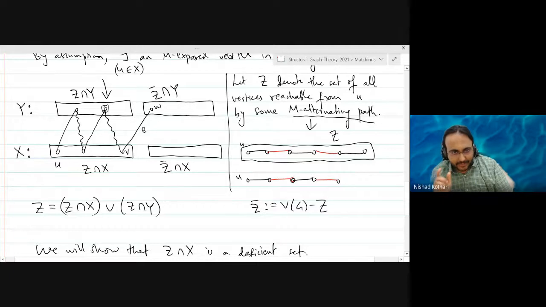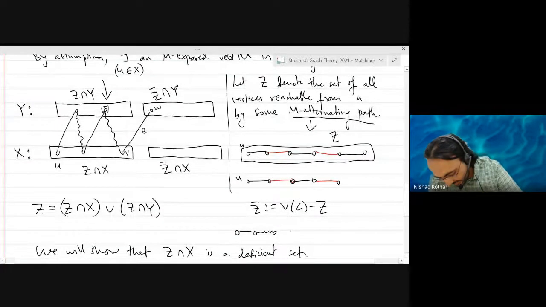If you take an alternating path which ends at a matching edge, and you put any non-matching edge at the end of that path, you get another alternating path, right? No, I am confused.